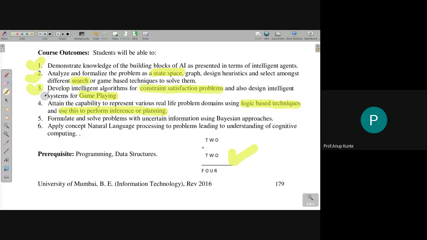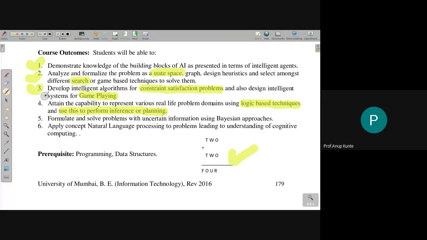And this logical reasoning, if I want to use it to solve real world problems using machines: currently human beings can use logical reasoning, and suppose I want to use logical reasoning to solve problems on a machine, on a computer, on a device, then that would be an application of logical reasoning or logical techniques to problem solving, especially the problems where we want to infer something based on certain facts that we know.